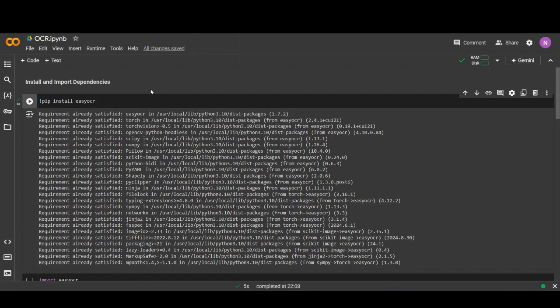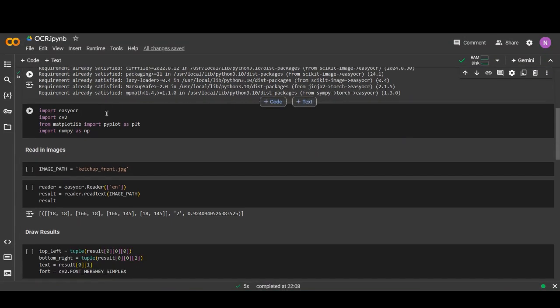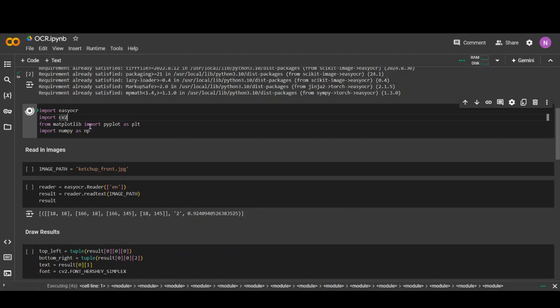This code is OCR, optical character recognition. It extracts text from images, like the brand name or details of the product, as well as the expiry date and MRP of the products. The first step is the required libraries, which is EasyOCR. So import the required libraries like Matplotlib, NumPy, CV2, EasyOCR.